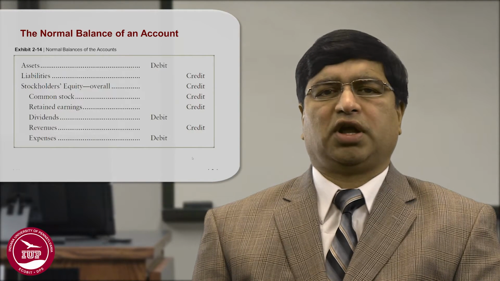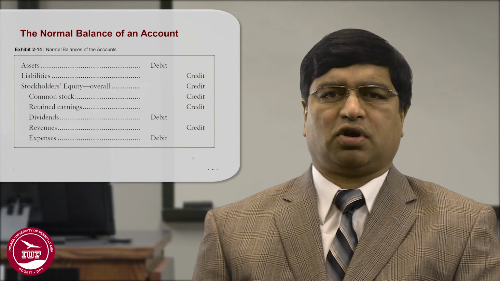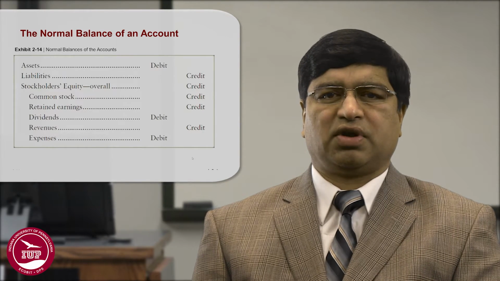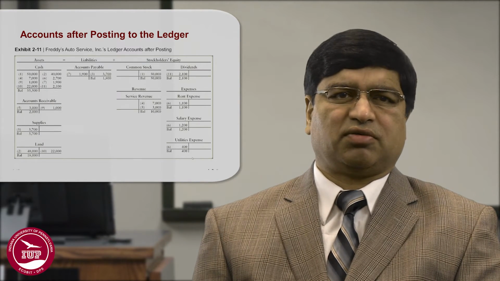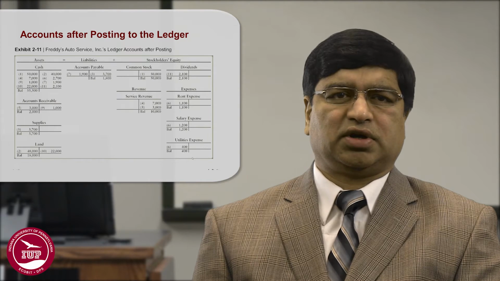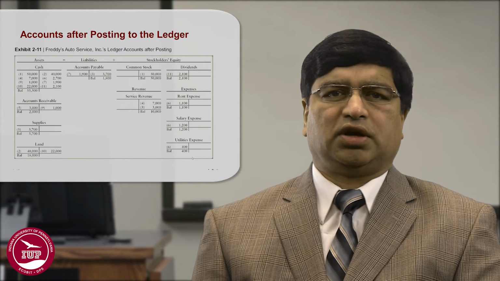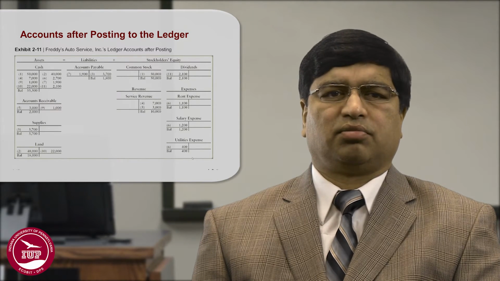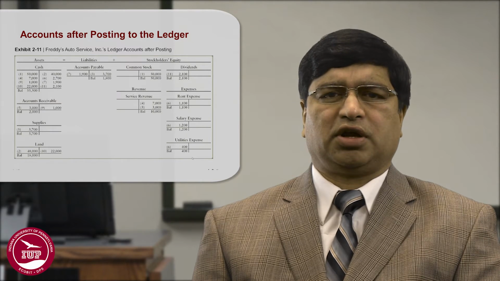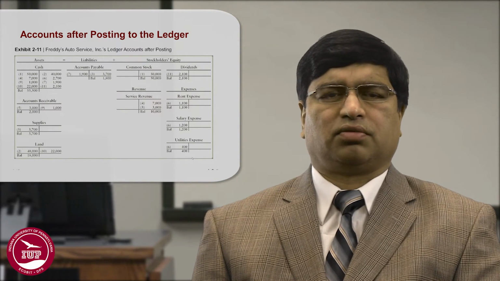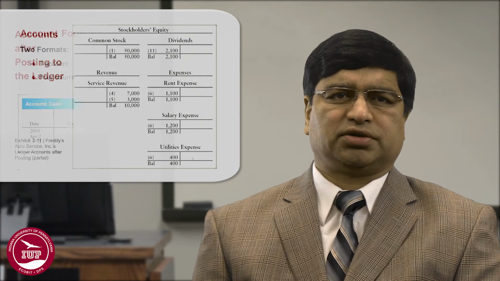So what we do next is, for example, common stock has a credit balance of 50,000, revenue has a credit balance of 10,000, supplies have a debit balance of 3,700, and cash has a debit balance of 33,300. What do we do with it? We take these debit and credit balances and make a summary out of it. And that summary, I'll show you in a second, is called a trial balance.